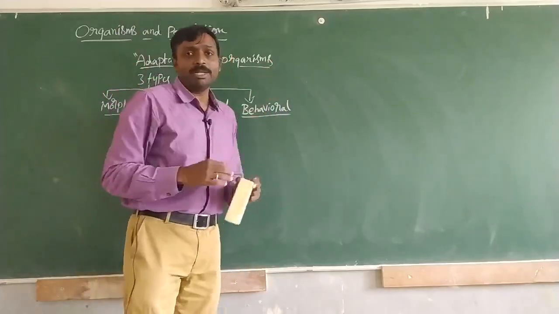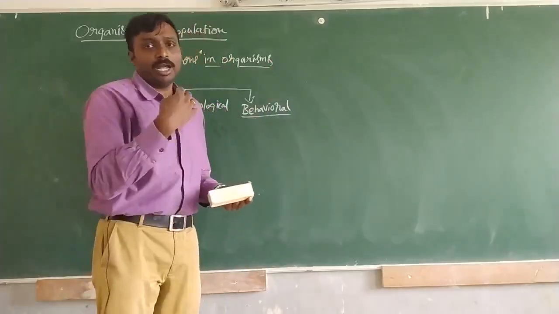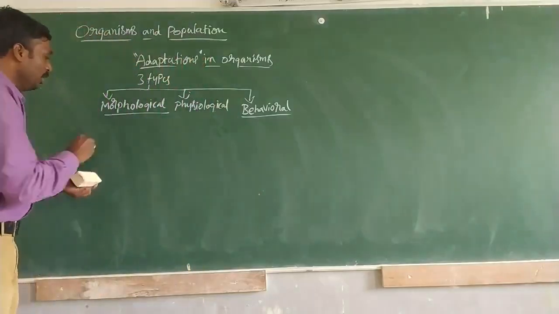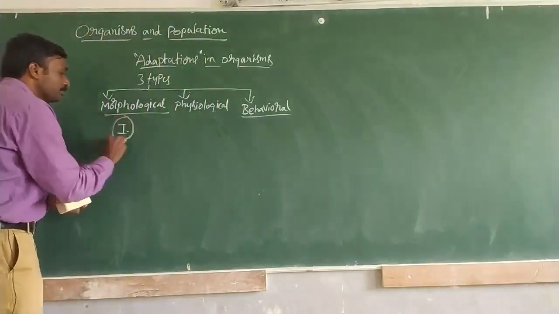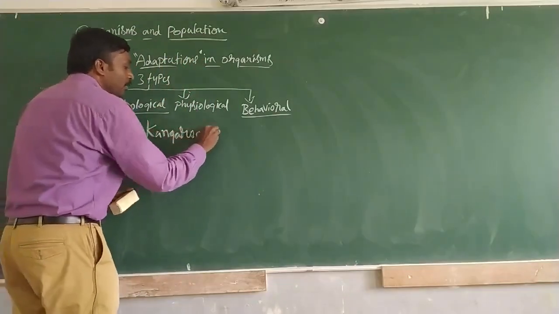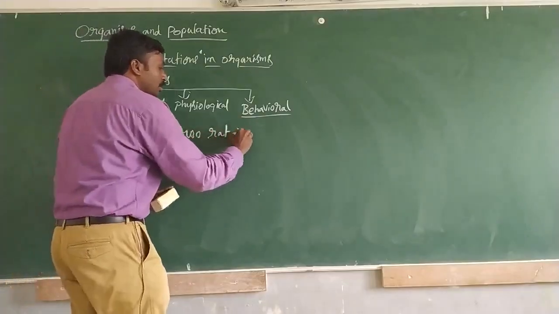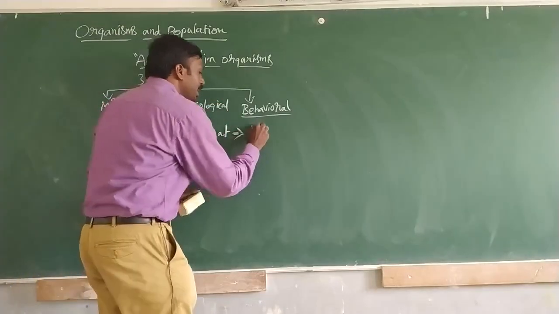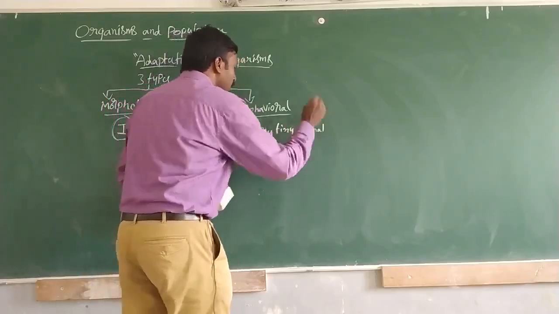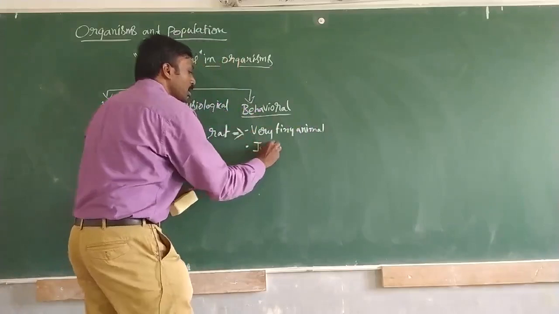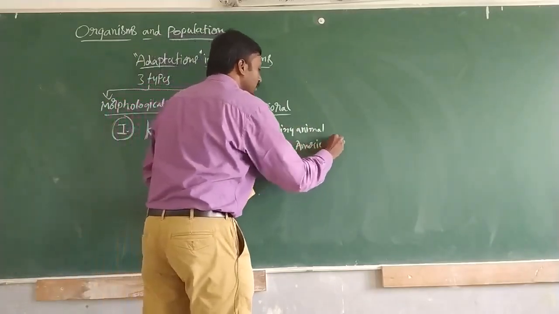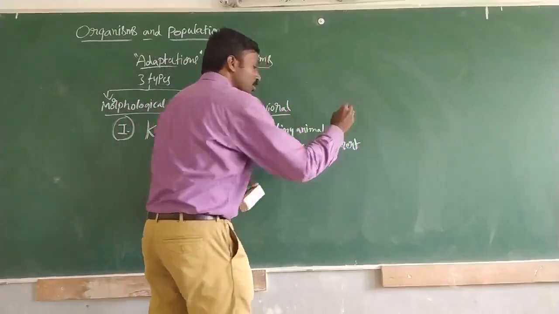Here I will now mention a list of adaptations one by one. Let us talk about the first adaptation, in the case of the kangaroo rat, in the desert.